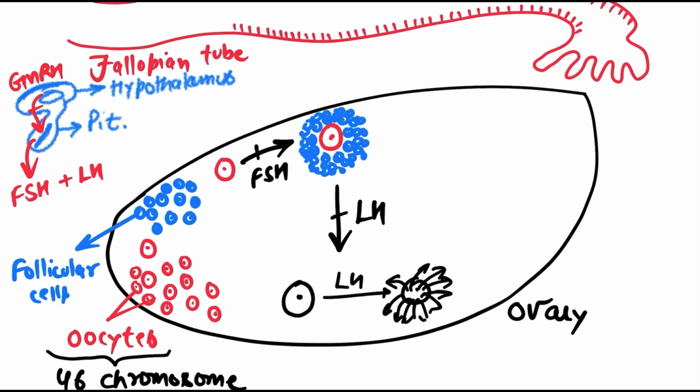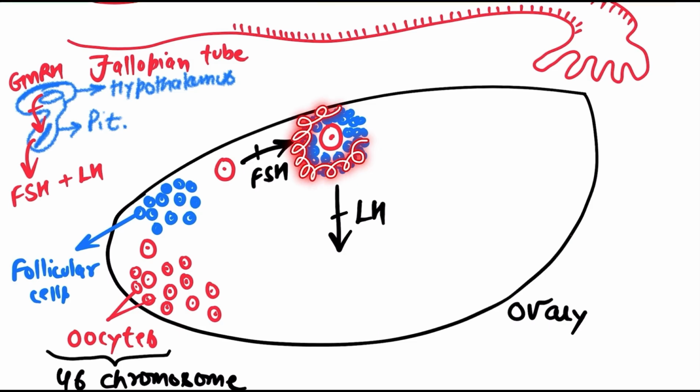So let me just erase that. LH acts on these follicular cells. Are you able to see the follicular cells which I have drawn in blue? LH acts on these follicular cells, and they definitely release something, and that something is stored inside this particular structure, right? Let's understand that.